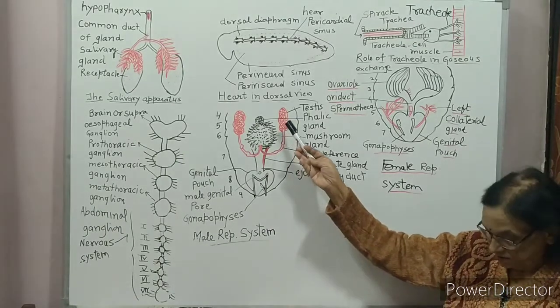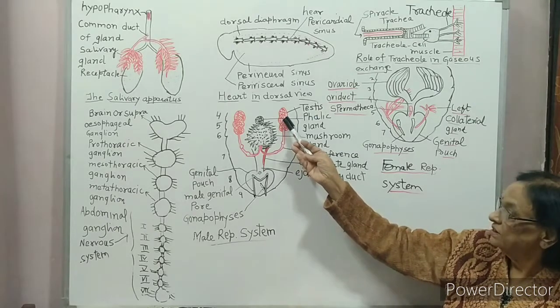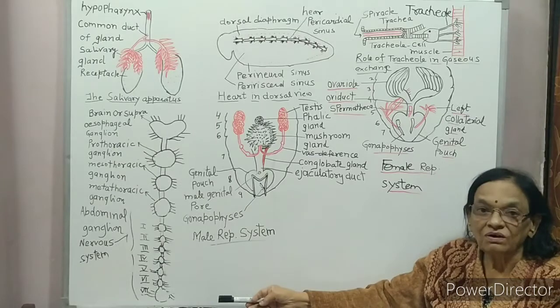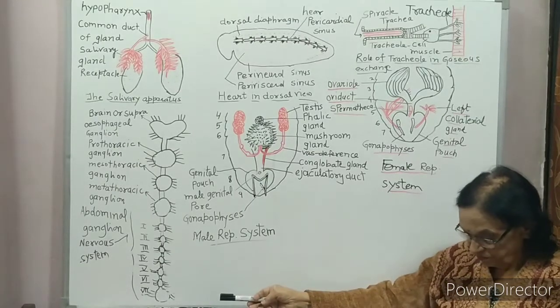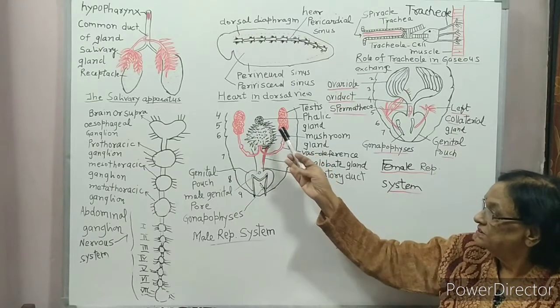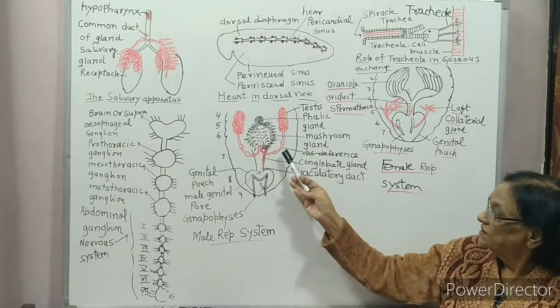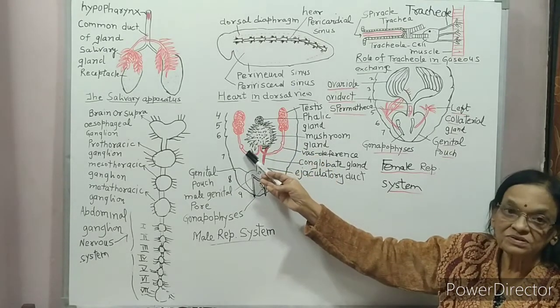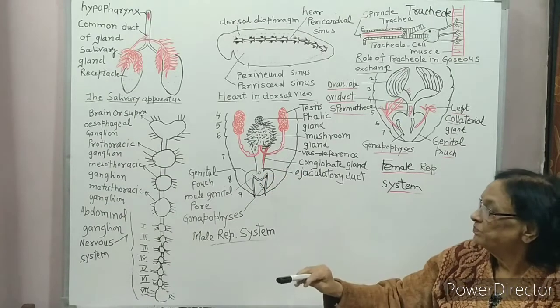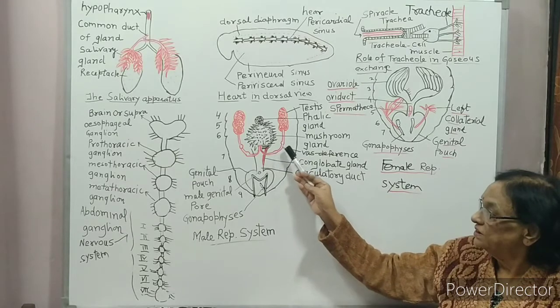Testes have transparent follicles. They are arranged in a longitudinal row. From the testes arises the vas deferens. Plural is vasa deferentia. It is nodulated.